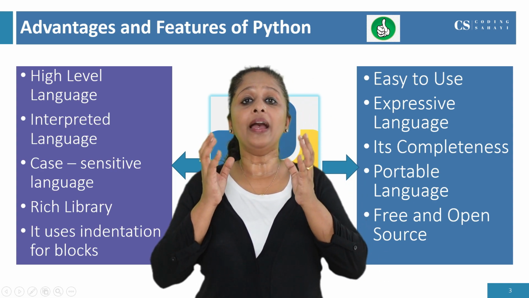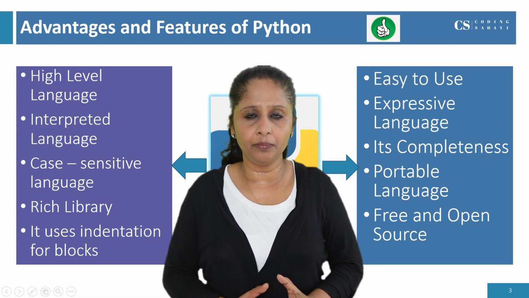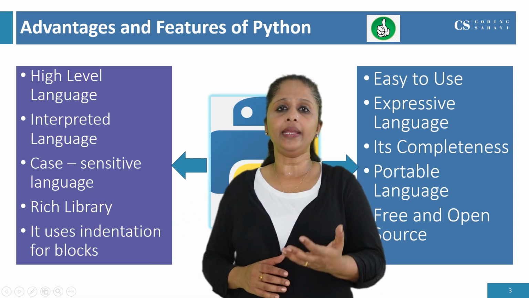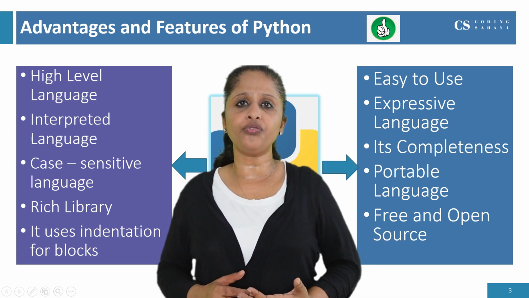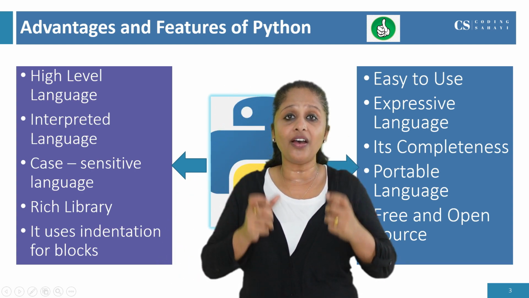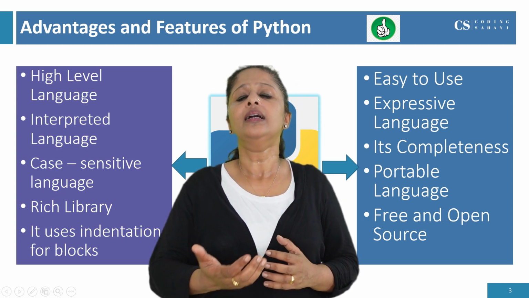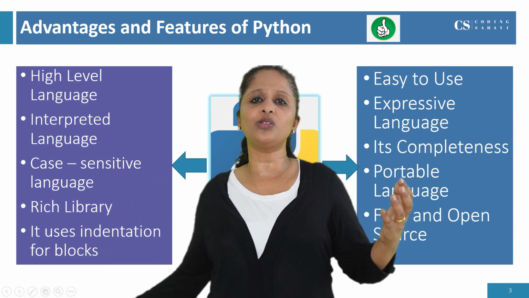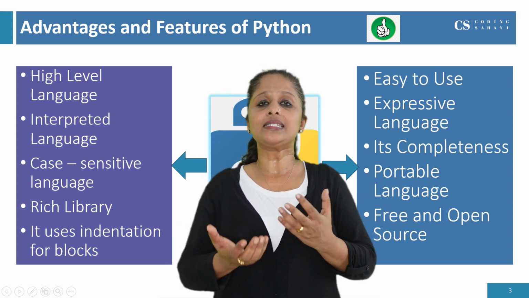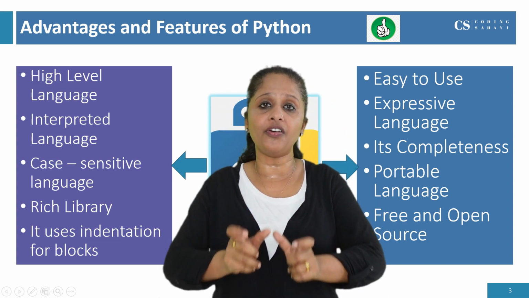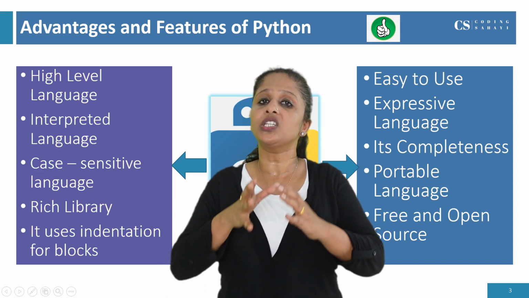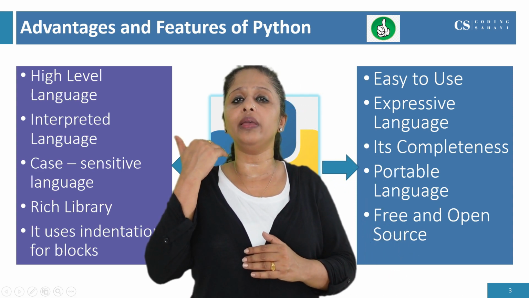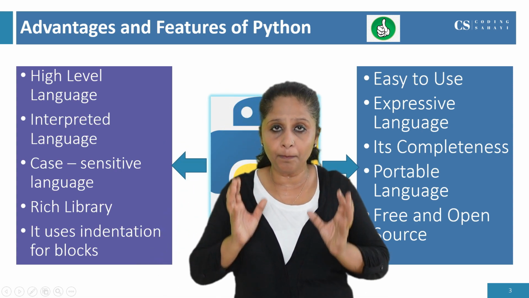Next, Python has a rich library. So what is a library? In Python, if you want to write some set of codes, there are so many functions available for doing some set of operations. Instead of writing tens or thousands of lines of code, it is reduced to a single function. All these functions are defined inside the library. There are so many libraries available in Python.